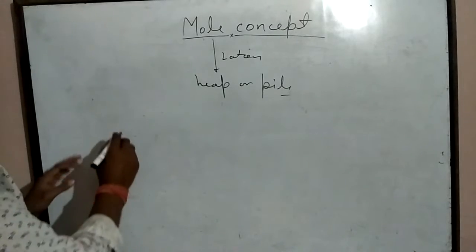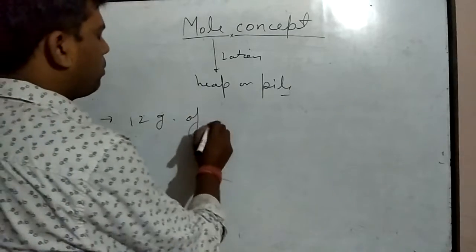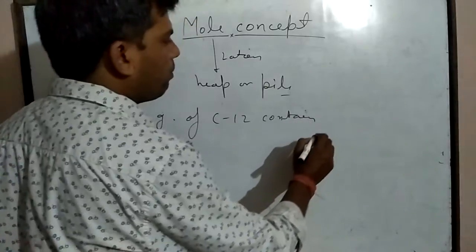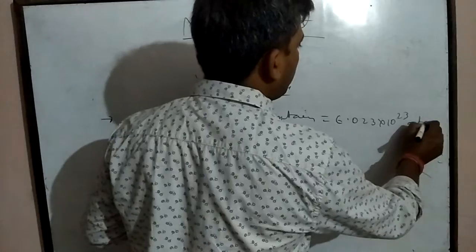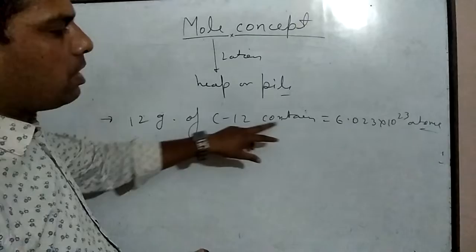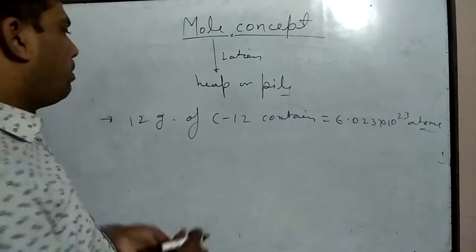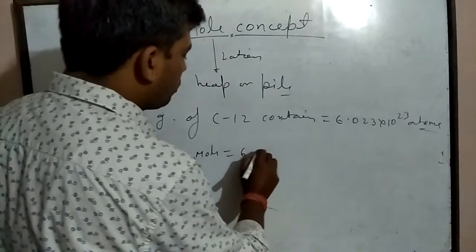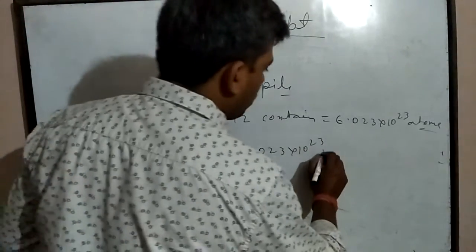As we know that 12 gram of C-12 contains 6.023 into 10 to the power 23 atoms. It means 1 mole is equal to 6.023 into 10 to the power 23 units,